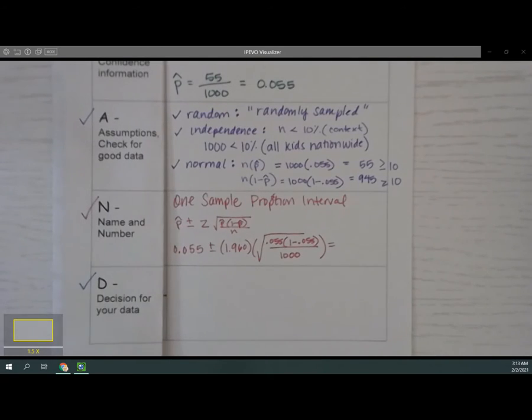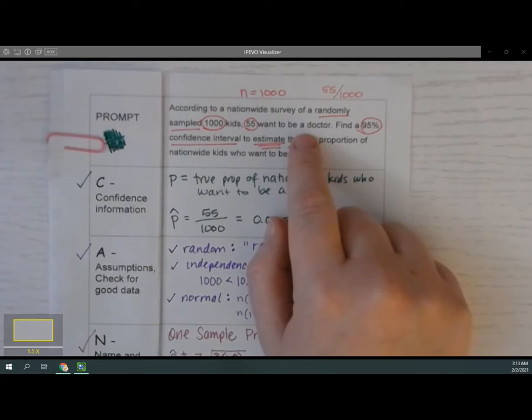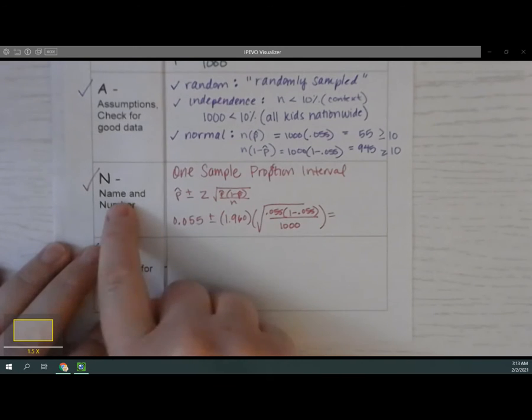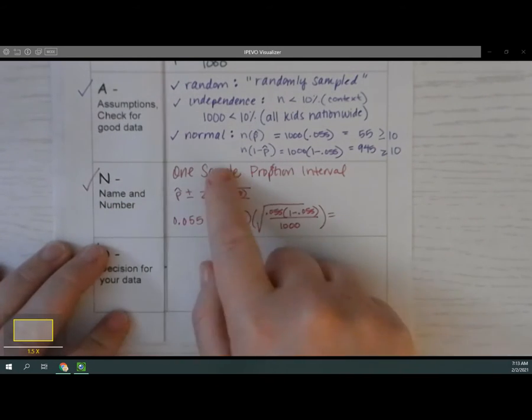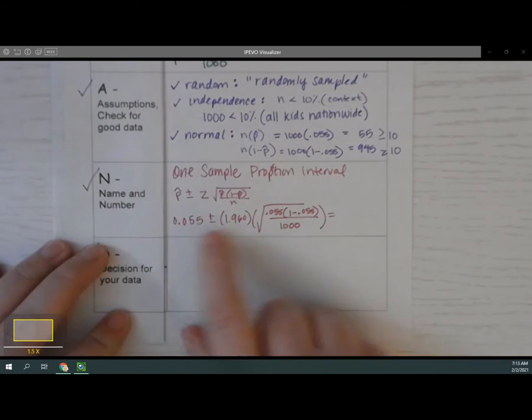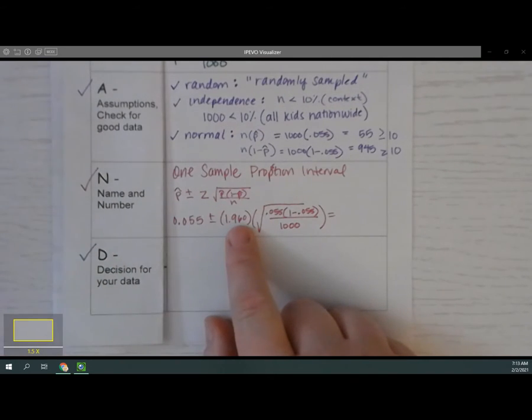This is part 2 of the students or the kids surveyed nationwide that want to be a doctor. We are on the formal part of checking for name and number. We named it a one sample proportion interval, and we plugged in our numbers for p hat. Our z-score for 95% is 1.96.